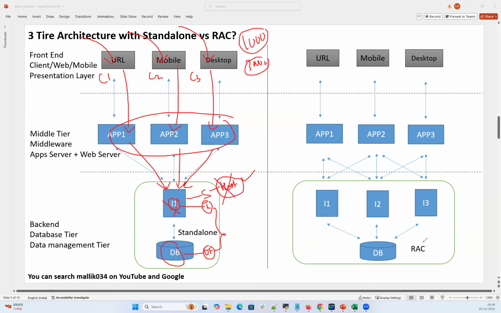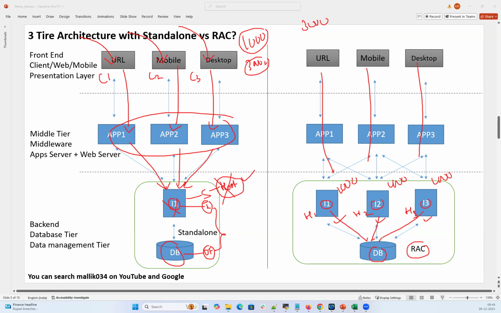Let's say in this RAC concept, if 3000 users come, then 1000 users will be connected here, 1000 users here, and 1000 users here. So I have host 1, host 2, and host 3. I have only one database, but I have 3 servers, and I am running instance 1, instance 2, instance 3. All these 3 instances are pointing to a single database, the single set of data files. So 1000 users I can connect to host 1, 1000 users to host 2, 1000 users to host 3. That's your high availability, the load balancing.